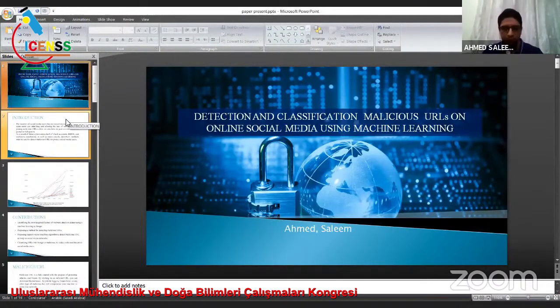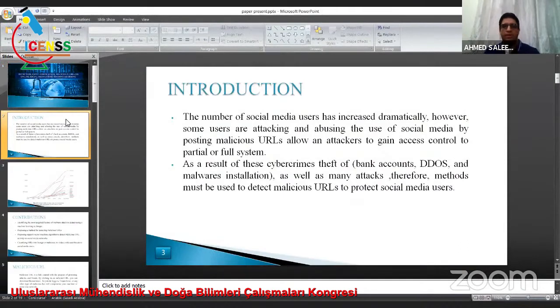The title of my paper: Detection and Classification of Malicious URLs on Online Social Media Using Machine Learning. Introduction: The number of social media users has increased dramatically. However, some users are attacking and abusing the use of social media by posting malicious URLs on online social media. The URL allows an attacker to gain access and control partial or full system. As a result of this cybercrime, there is theft of bank accounts, DDoS, and malware installation, as well as many other attacks. Therefore, methods must be used to detect malicious URLs to protect social media users.